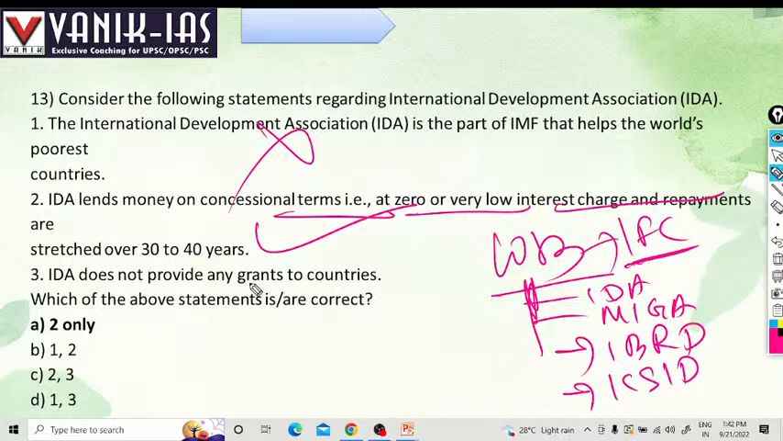IDA does not provide any grants to countries. This is wrong, so only 2 is the answer. It provides loans and it provides grants as well.